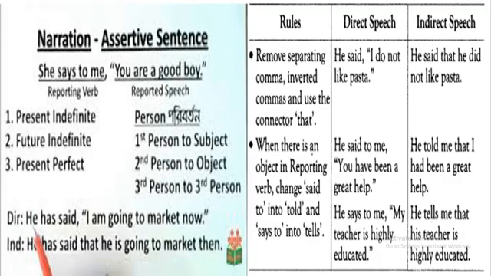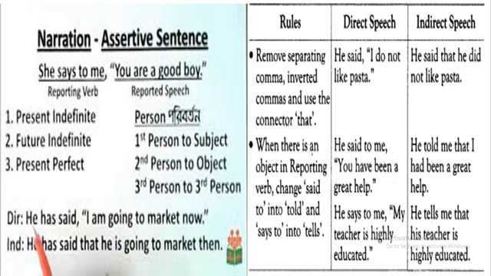The second rule, when there is an object in reporting verb, change said to into told and says to into tells. For example, he said to me, you have been a great help. He told me that I had been a great help. Here, said to has been changed into told because of an object me. In the second example, he says to me, my teacher is highly educated.